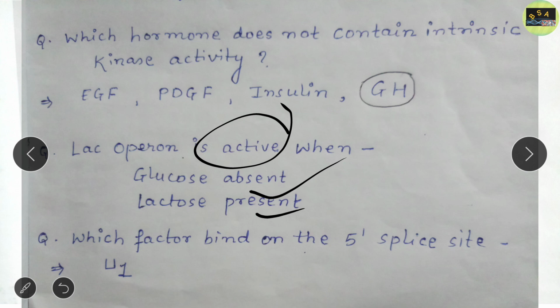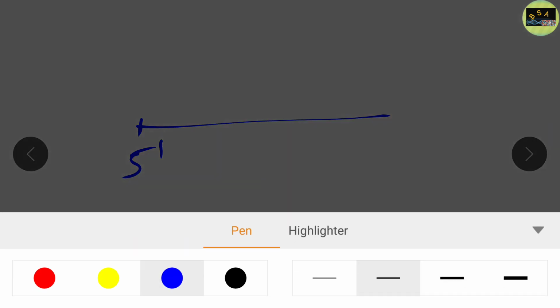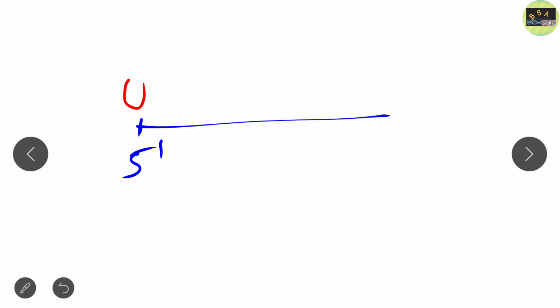Now the next question is which factor binds on the 5' splice site. This question comes from the spliceosome complex, and we all know that at the 5' splice site the factor U1 binds.